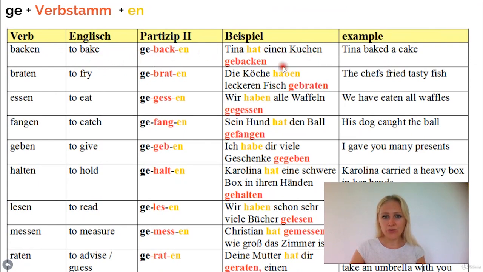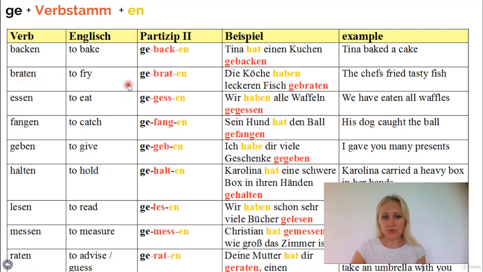Tina hat einen Kuchen gebacken. Backen oder etwas backen, to bake something, whatever you bake needs to be put in the accusative case. It's an accusative verb. So here, Kuchen, the cake is masculine, der Kuchen, so it becomes einen Kuchen in the accusative. Okay. The same with braten, it's also an accusative. Essen is an accusative verb, fangen is an accusative verb, geben is dative, and so on. But let's have a look at the sentences here.